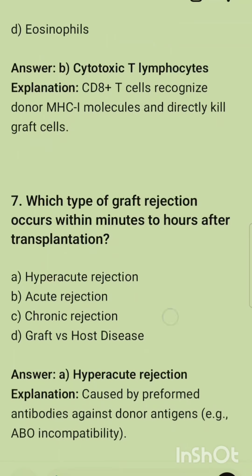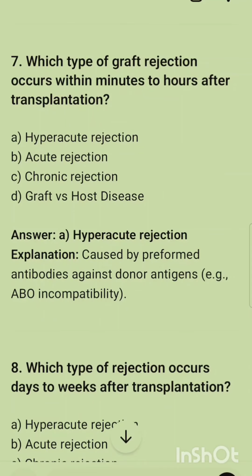The next question is: which type of graft rejection occurs within minutes to hours after transplantation? This type of rejection is called hyperacute rejection. You know there are different types of rejections. One is hyperacute, which occurs in a very quick way. The second one is acute, which takes some time, hours to days or weeks. And the chronic one takes more time than the acute. The last option is graft versus host disease. And the correct option is hyperacute rejection.